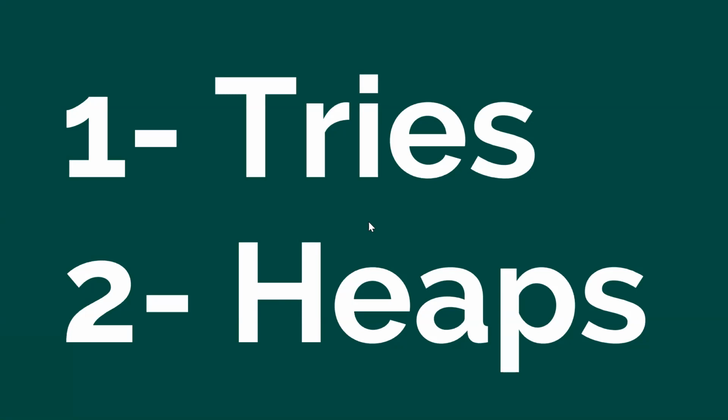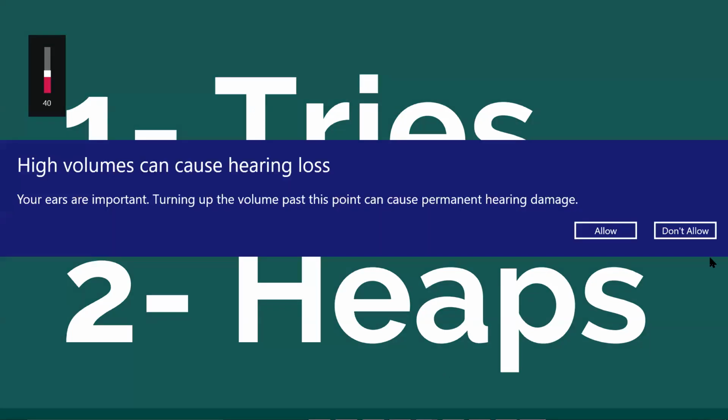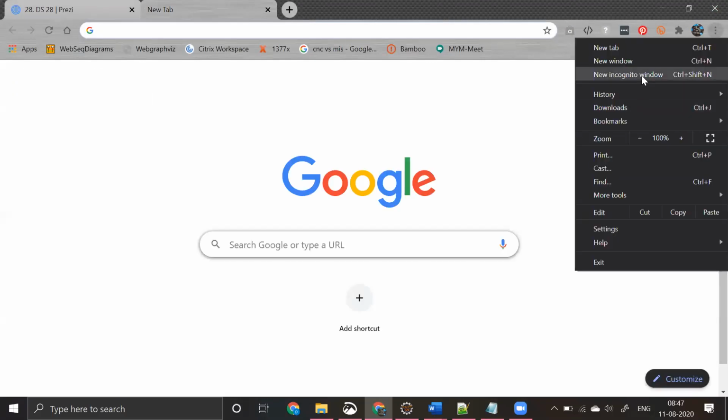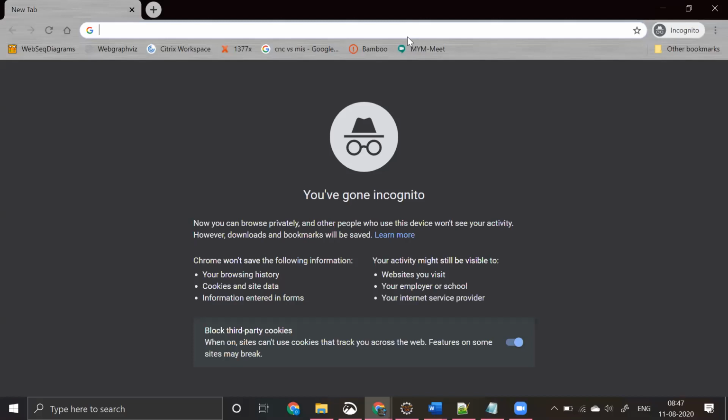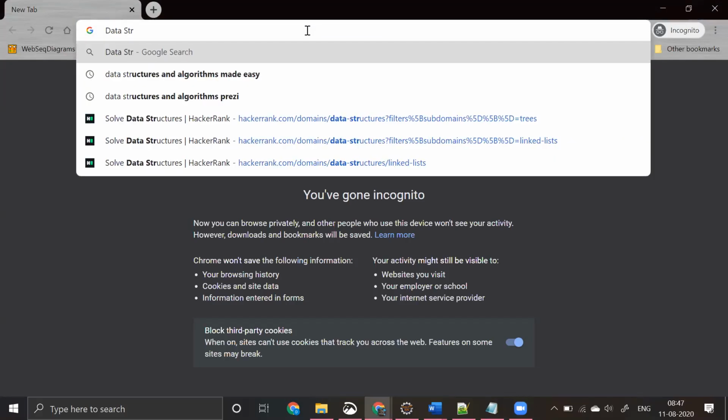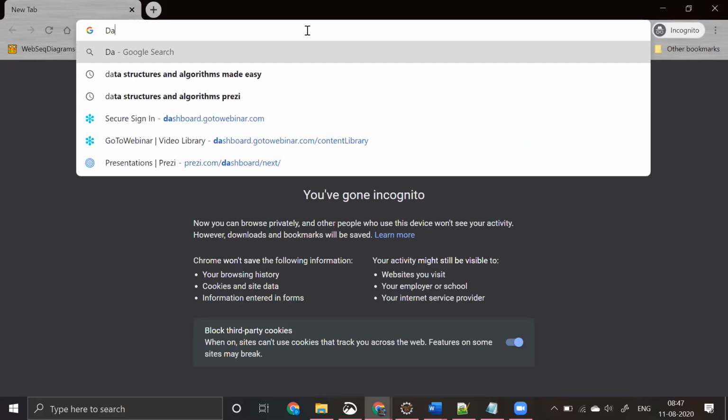And let's move forward. So straight away, let me tell you what is a try. What is a try data structure? It is something like this. Let me open up a new incognito window, just to hide all my search history. Let's say I type data structures and algorithms, or something like this.